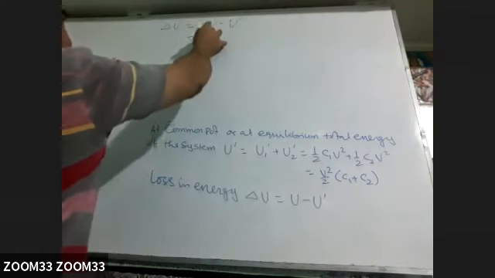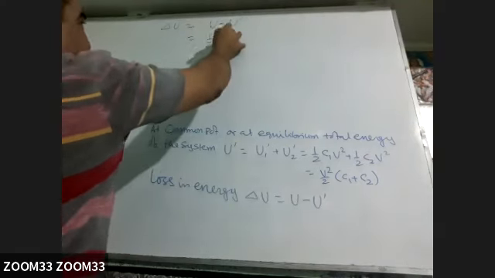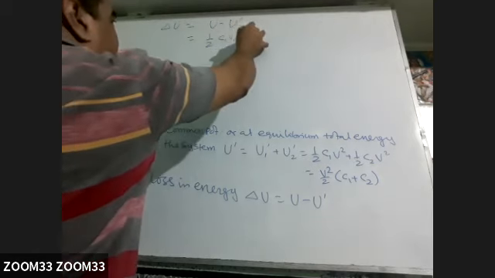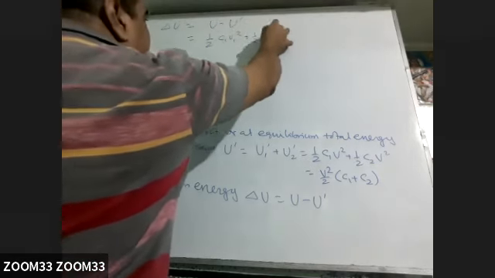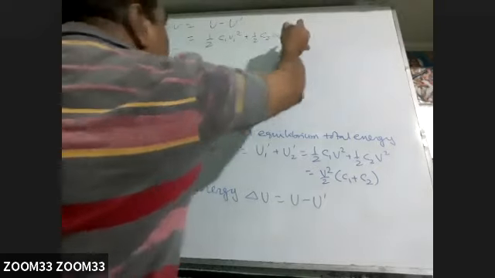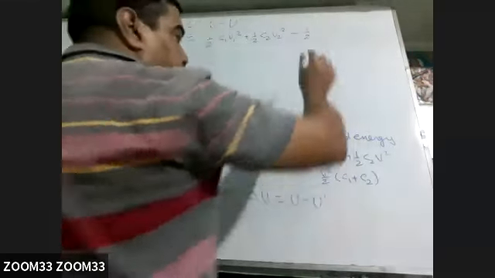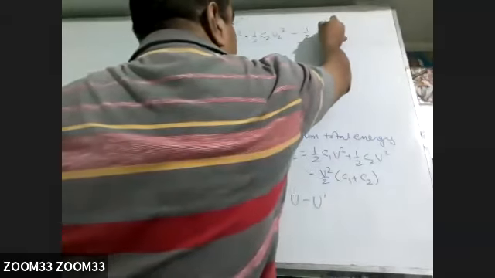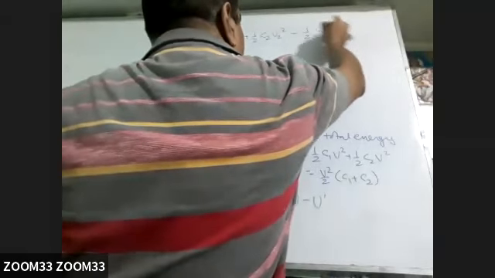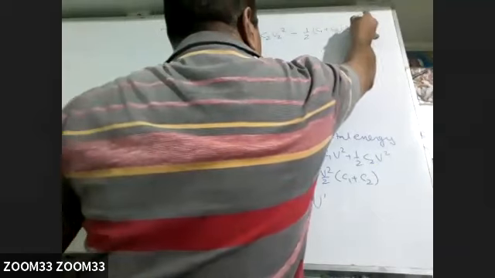What was the initial energy? Half C1 V1 square plus half C2 V2 square, now minus half C1 plus C2 V square.